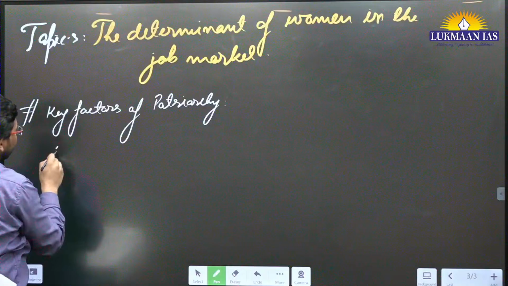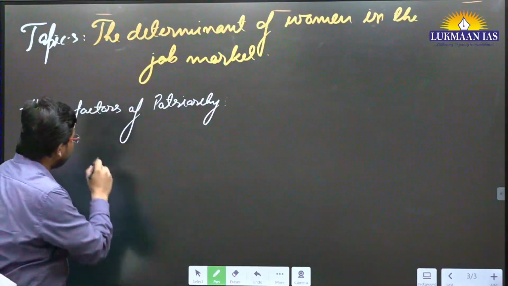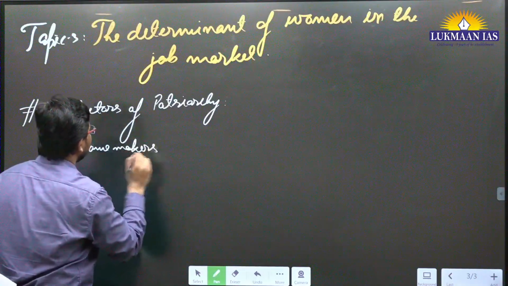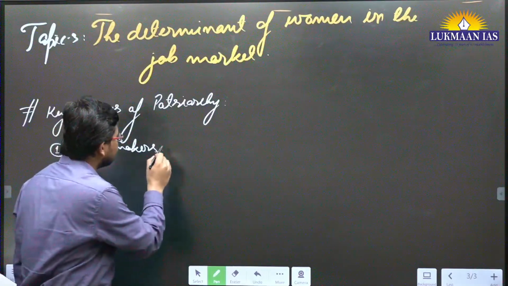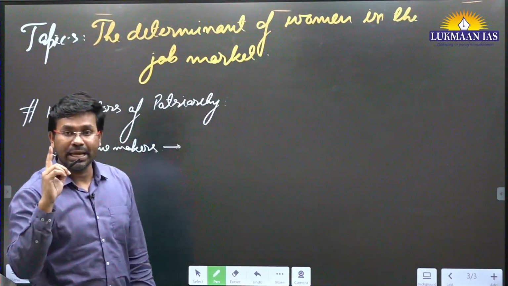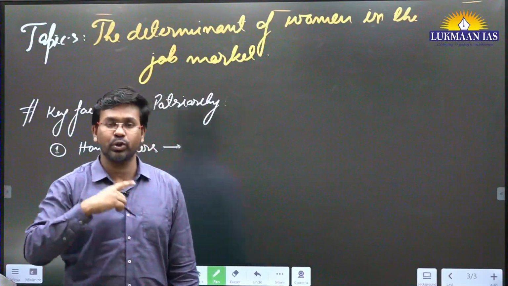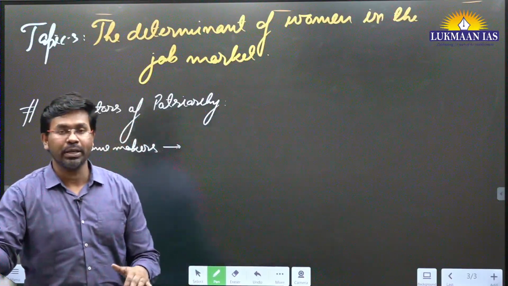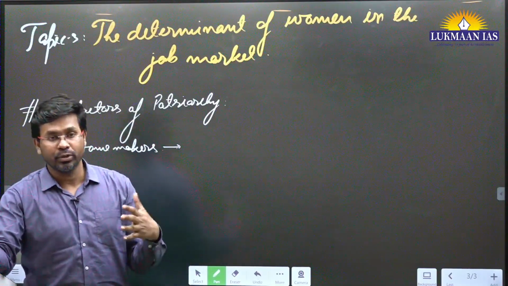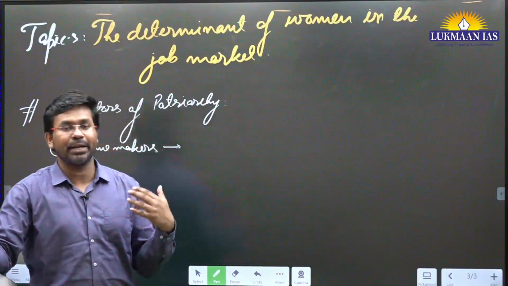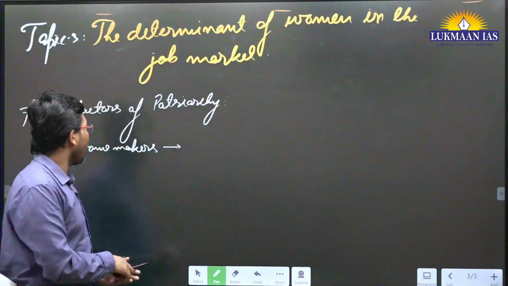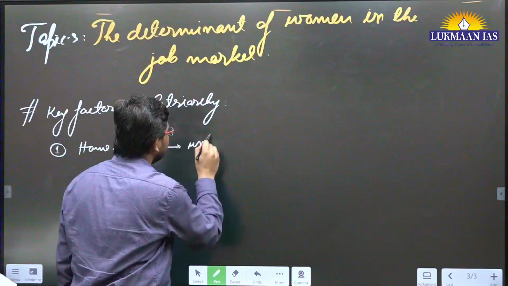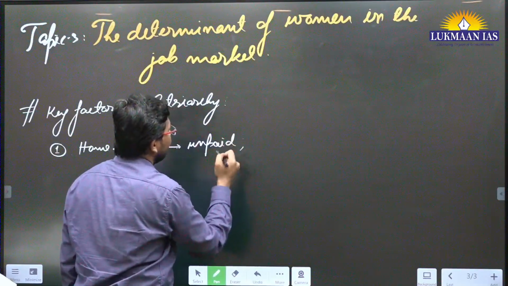So what are the key factors of patriarchy? Number 1, women are considered to be homemakers in India. Since they are considered homemakers, they are involved in household work, household chores. Not only that, they are also taking care of the children at home and the elderly at home. So they are caregivers also, and at the same time they take care of the household work. But all of this work that they are doing is unpaid.